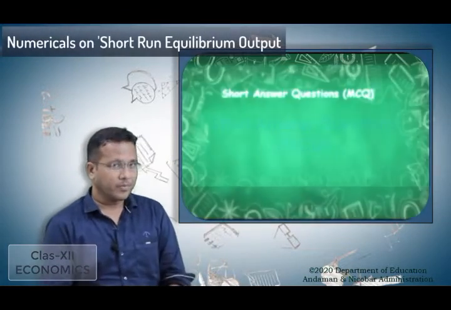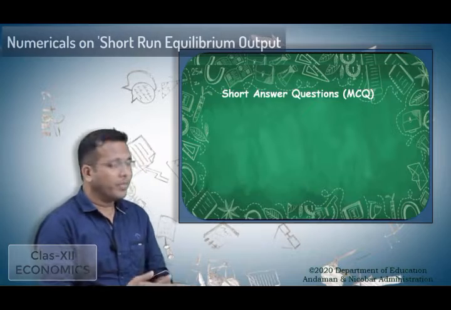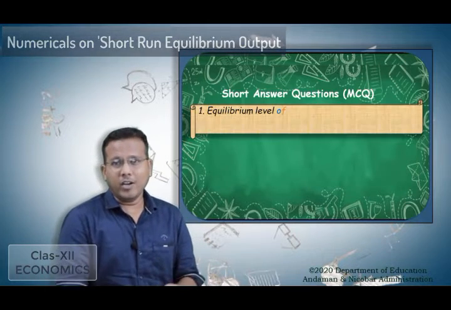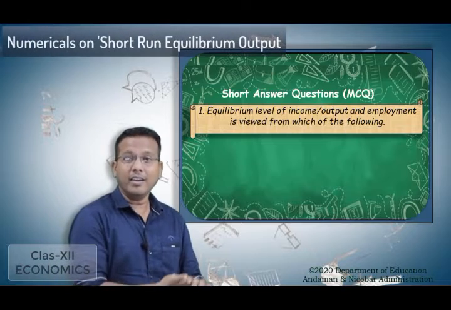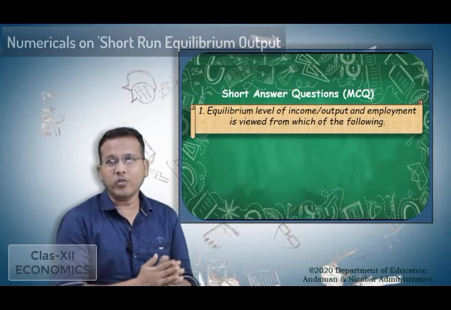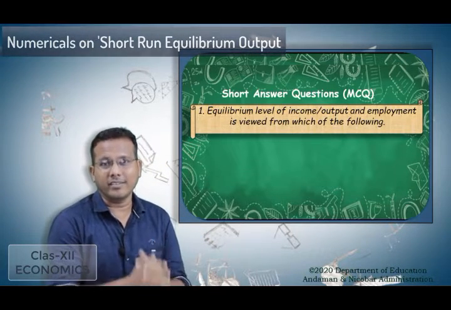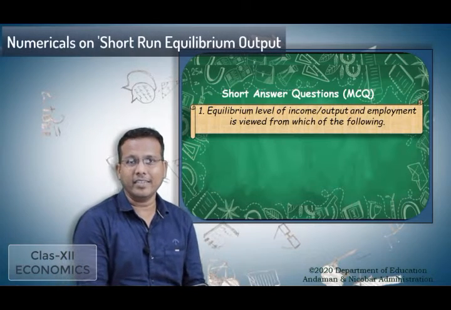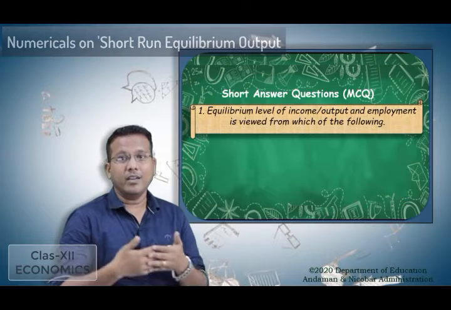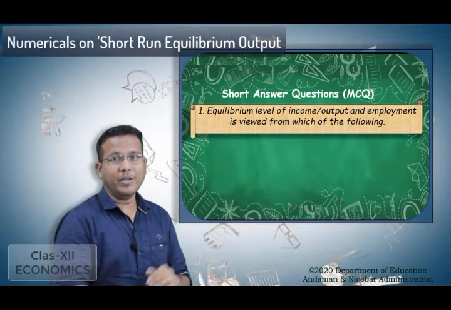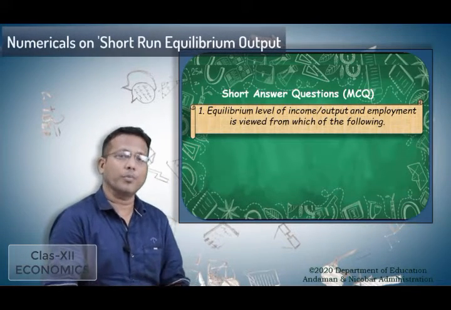So look at the question. Here we have the question: the equilibrium level of income and output and employment is viewed from which of the following? So what they are asking is, the equilibrium level of income can be found from which approach?